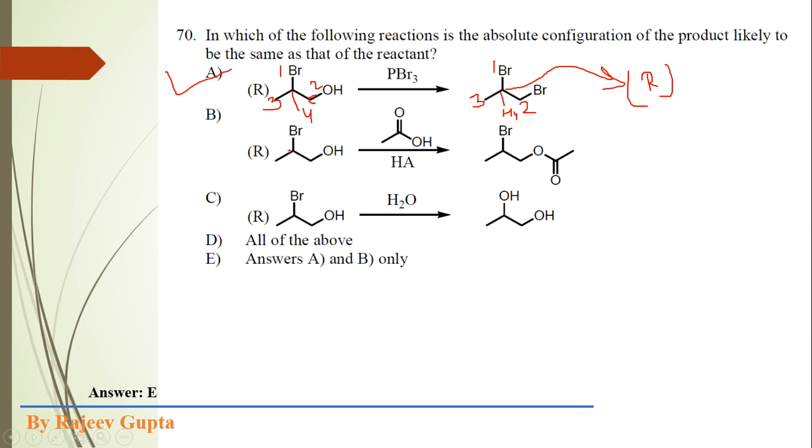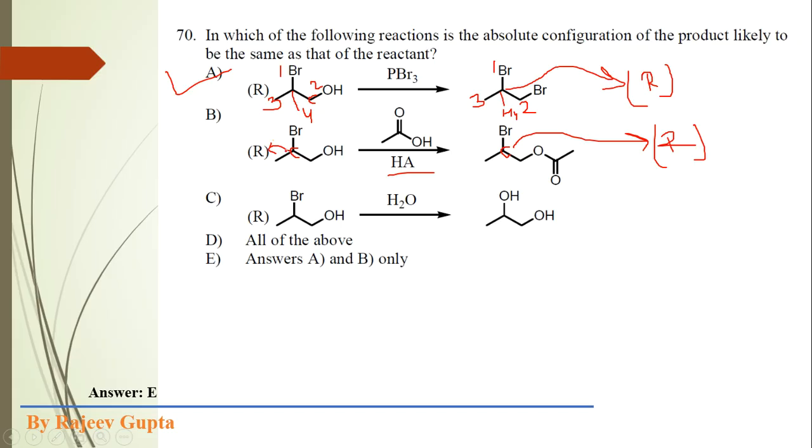Now check the second option. This chiral center also contains R configuration. Now here this alcohol reacts with this acid in presence of an acidic medium, so it is an esterification reaction. In presence of acid, we get an ester. Now here the configuration is R for this chiral carbon, and this chiral carbon will also contain the configuration R.